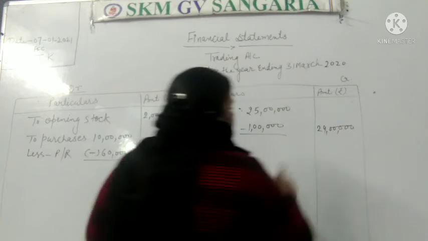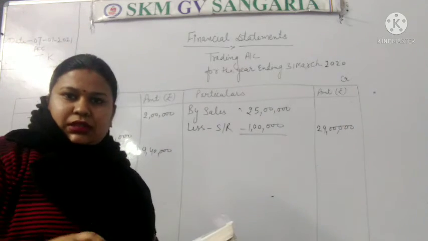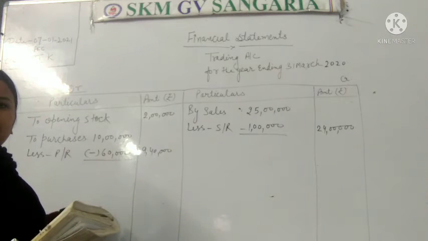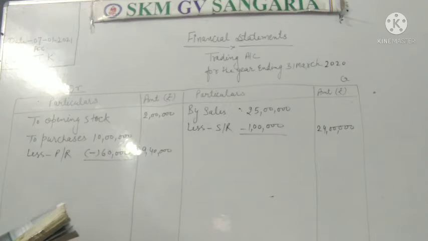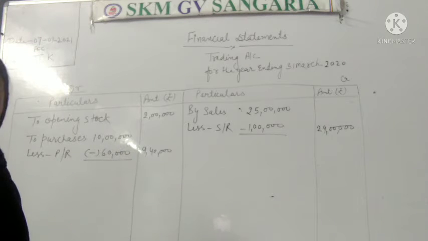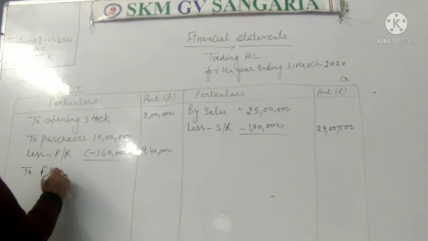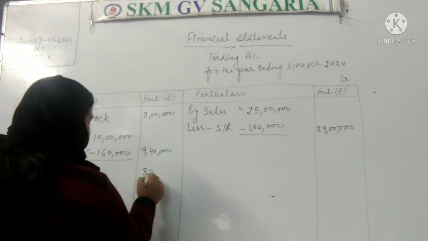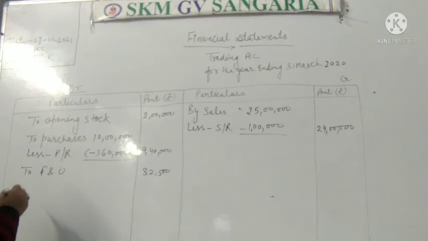These are all the things we have discussed in yesterday's video. If you haven't seen that video, then you will not be able to understand the concept of this question. Okay. Next is given freight and octroi. Freight and octroi is also an expense. We will write freight and octroi. It is rupees 32,500.